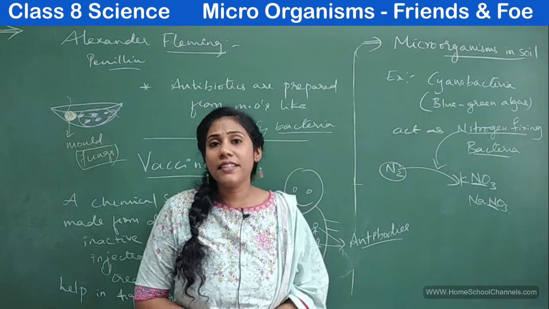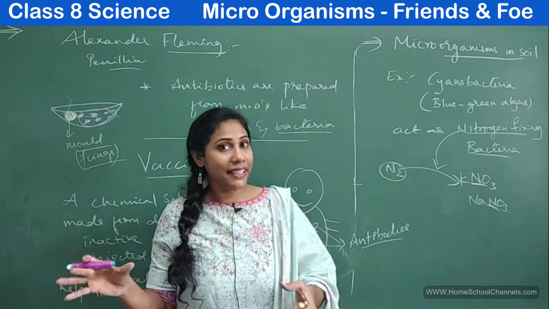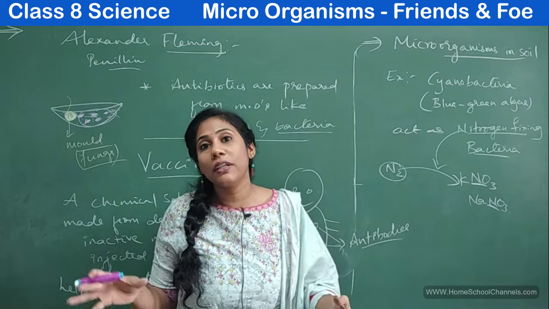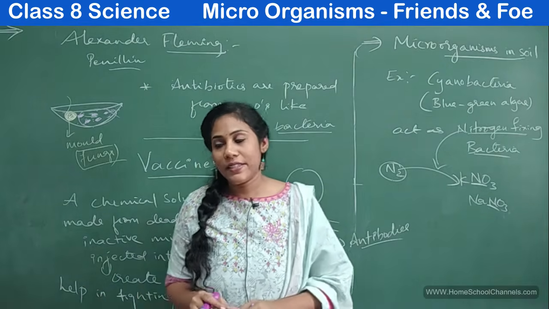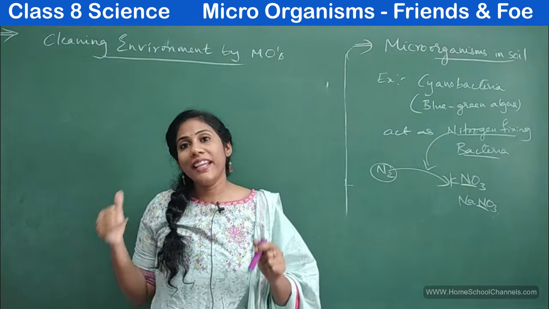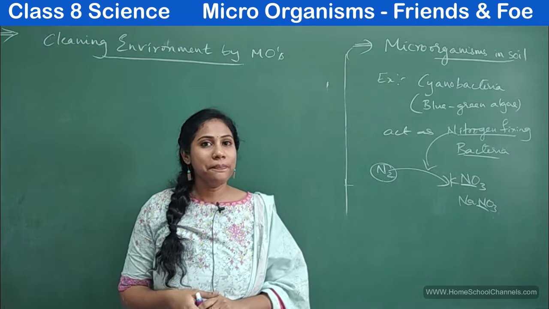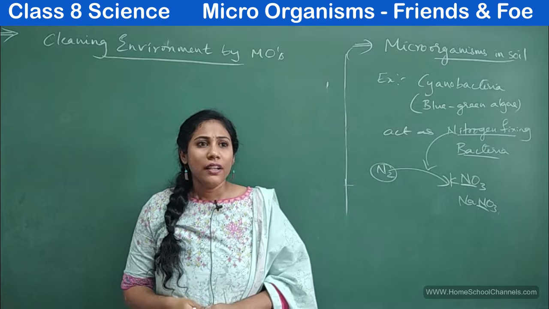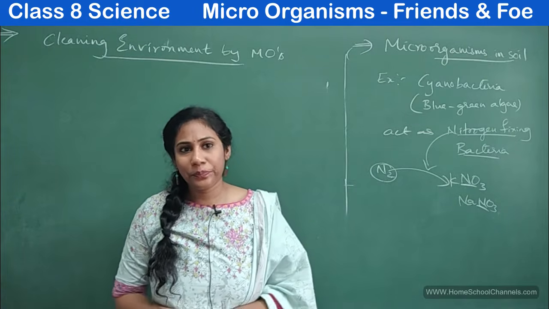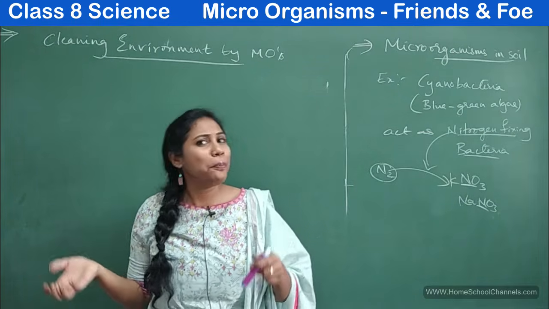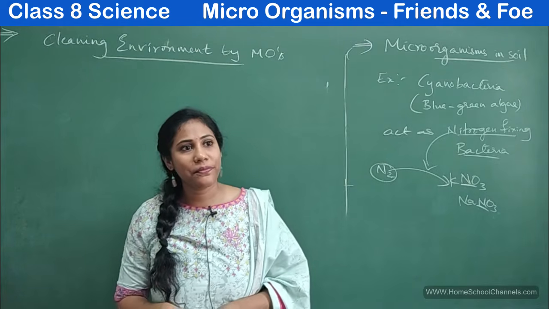And now we will discuss the cleaning that is done in the environment by microorganisms. See, how can our environment become clean with the help of microorganisms? Imagine plants and animals die, or you have lots of plant waste and animal waste, right?